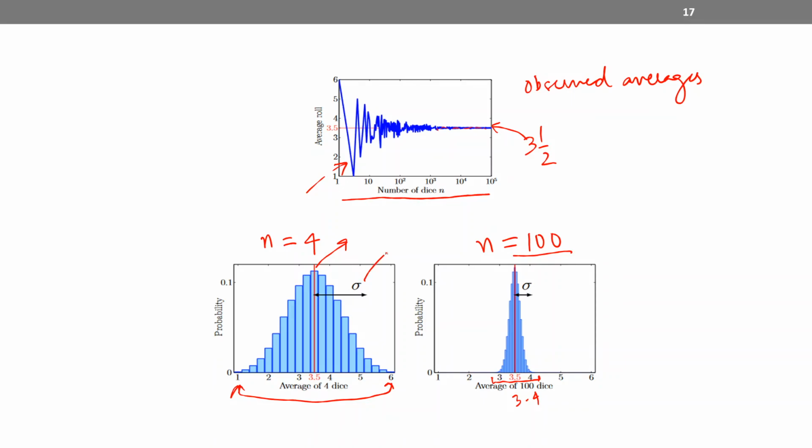Also notice this parameter sigma, which describes the width of the probability distribution. The basic motivation behind variance is how much the outcome can deviate from the mean. This is my mean, and I'm interested in finding when this deviation will be this much versus when it will be this much. So how much is that spread? How much does my outcome deviate from the mean? We'll continue this discussion in the next video.